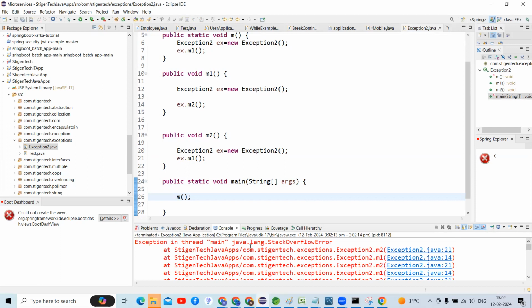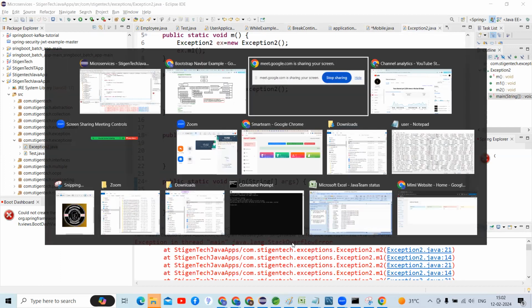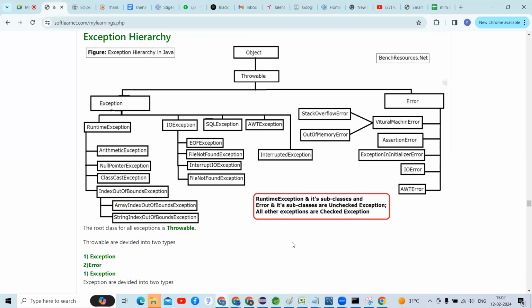Are we getting an output or an error? If you check here, guys: Exception in thread main java.lang.StackOverflowError. If you look into the hierarchy, go and check in your hierarchy, there is a StackOverflowError. Is it there or not, guys?